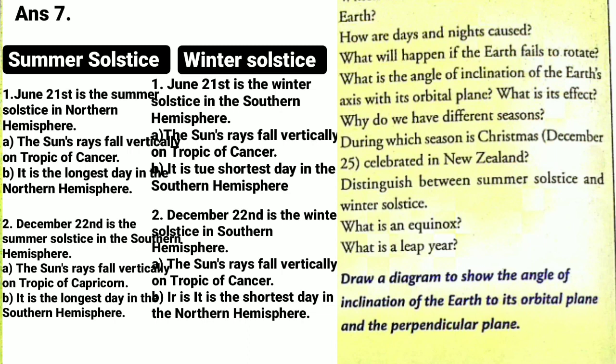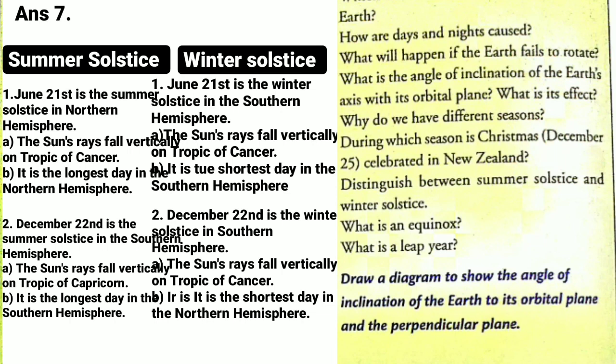Point number 1. June 21st is the summer solstice in the northern hemisphere. Under the first point, put A point, the sun's rays fall vertically on the Tropic of Cancer. B point, it is the longest day in the northern hemisphere.